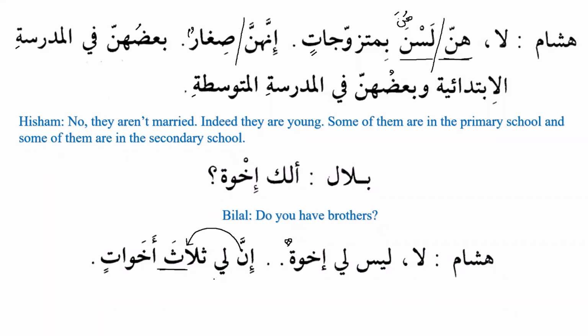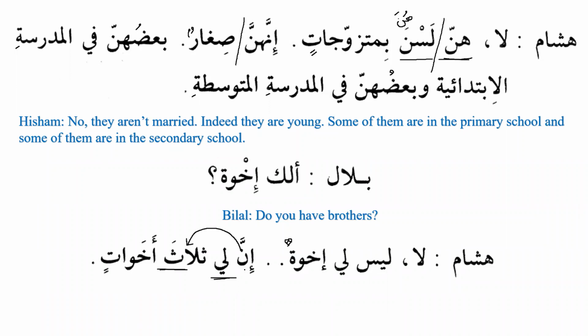We know that jar majroor, the prepositional phrase, normally comes ahead of the subject, for the purpose of emphasis. However, that doesn't mean that we have to change the case endings, or the i'rab, or the structure of the grammar. The grammatical structure will remain the same.